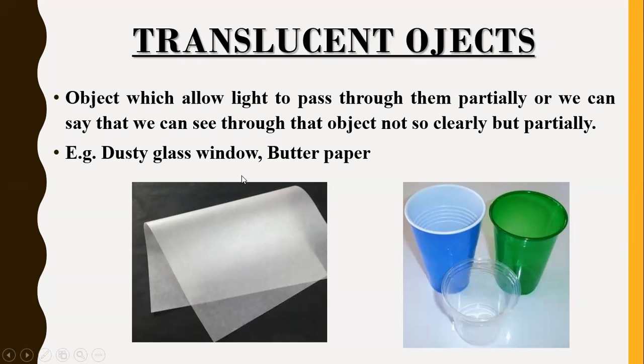If you see anything through a dusty glass window, you can see what's inside, what's outside the window, but you are not able to identify what it actually is. You can see some shadows or some figures, but you cannot identify what is actually outside the dusty window, right?